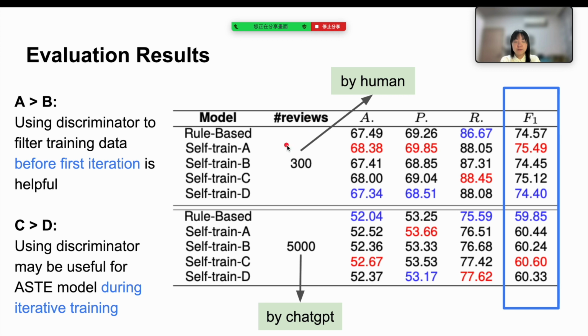Comparing the four experimental models, we find that A performs better than B, and C outperforms D. A is better than B means using the discriminator to filter training data before the first iteration is helpful. C is better than D means using the discriminator may be useful for the ST model during iterative training.